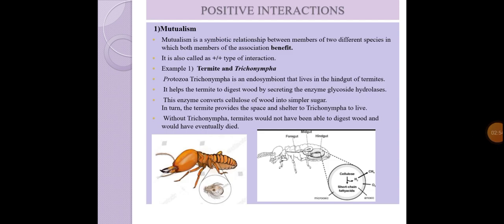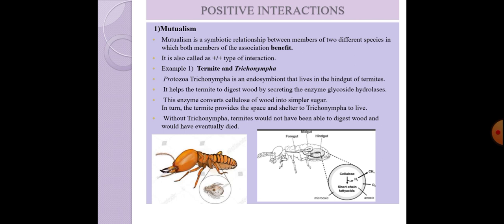So here the Trichonympha has the enzyme which digests the cellulose, that is glycosidic hydrolase enzyme, and so this Trichonympha will digest the cellulose for the termites. And what is the benefit that Trichonympha is getting? They are getting free shelter, protection, and ready-made food. They just have to digest it for the termites, and some part of that food will be ingested by the Trichonympha themselves also. So this is the beneficial interaction, that is, termites are getting the agent which can digest the cellulose, while Trichonympha are getting free food, space, shelter, protection, etc.